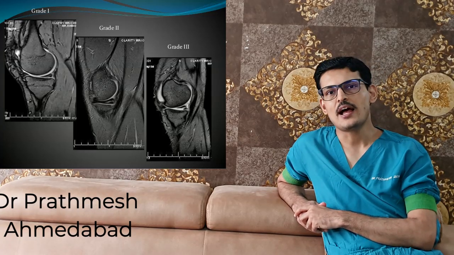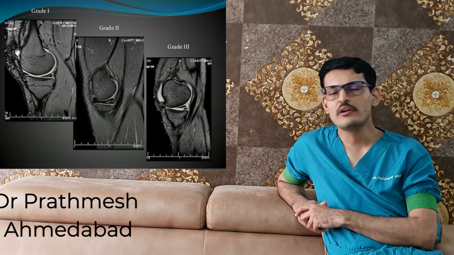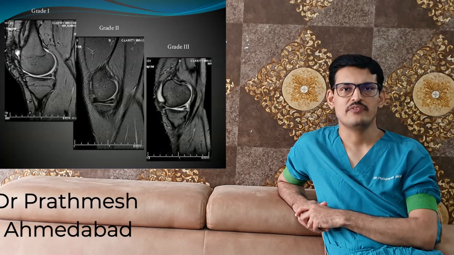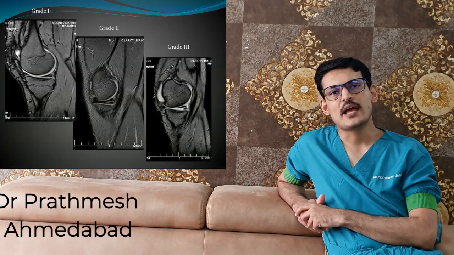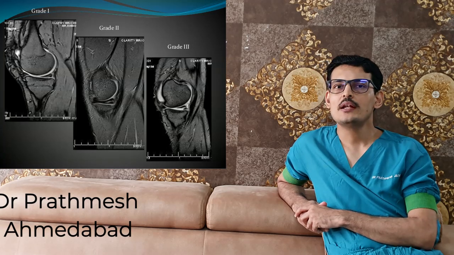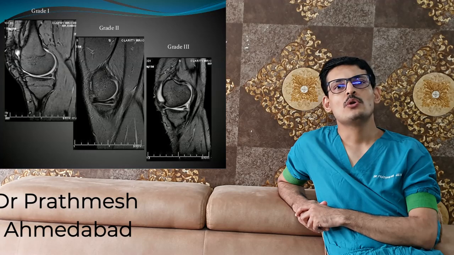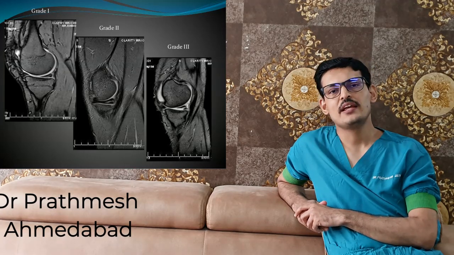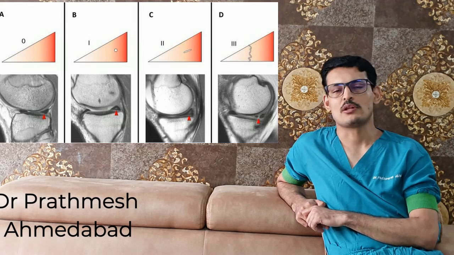Now a grade 2 meniscal signal or a grade 2 meniscal tear as per the MRI means that you have a linear hyperintensity which is usually not reaching the articular surface. This is also a very benign condition, and in more than 90% of patients it will be a normal arthroscopy finding when we go in with an arthroscope and look.